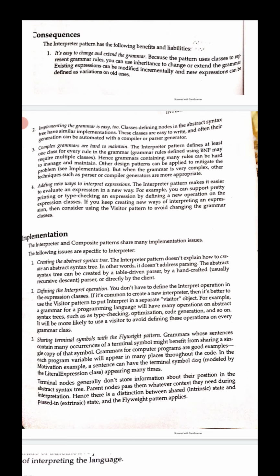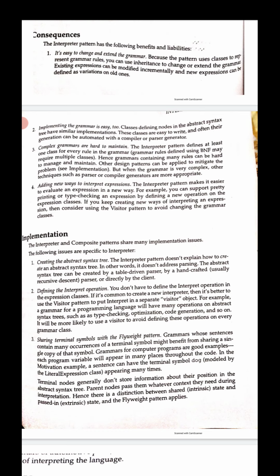These classes are very easy to write, and often their generation can be automated with a compiler or parser generator.